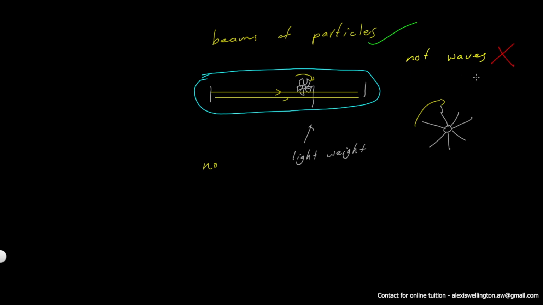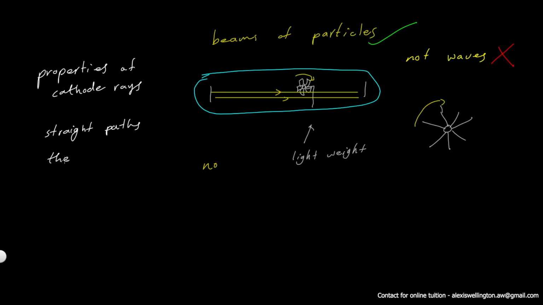So these experimental evidences show a few properties of cathode rays, such as they travel in straight lines, straight paths.